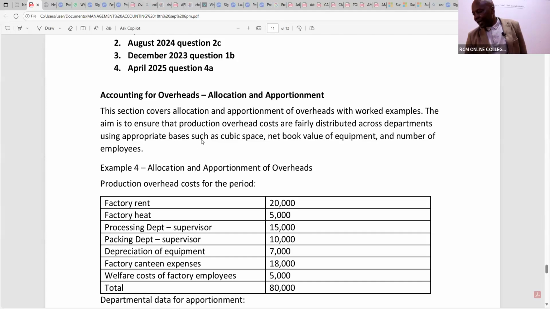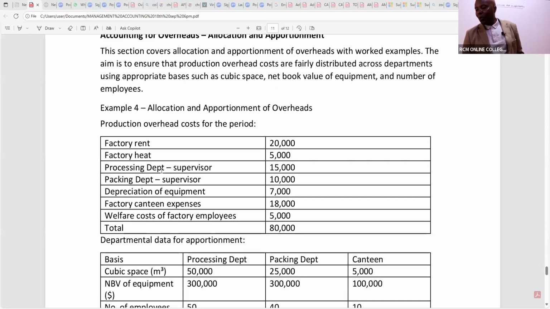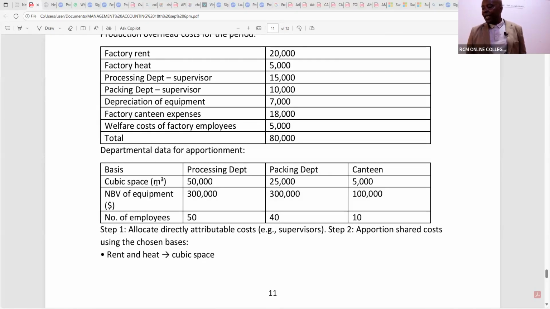The aim is to ensure that the production overhead costs are fairly distributed across departments using appropriate bases, such as cubic space, net book value of equipment, and the number of employees. So we have a very good example that I would want us to use. You can see this is factory rent, factory heat. We have processing department, packaging, etc. And then they have given us departmental data for apportionment.